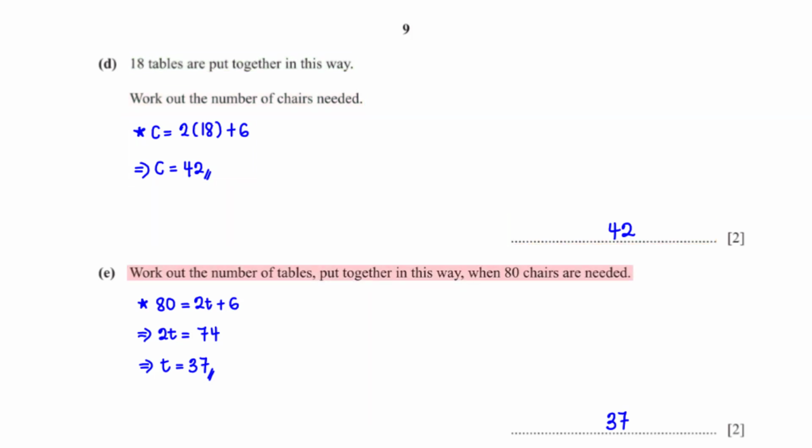Work out the number of tables put together in this way when 80 chairs are needed. In this case, we plug in C equals 80 into the formula. This gives us 80 equals 2T plus 6. When we subtract 6 from both sides, we get 2T equals 74. And when we divide both sides by 2, we get T equals 37.